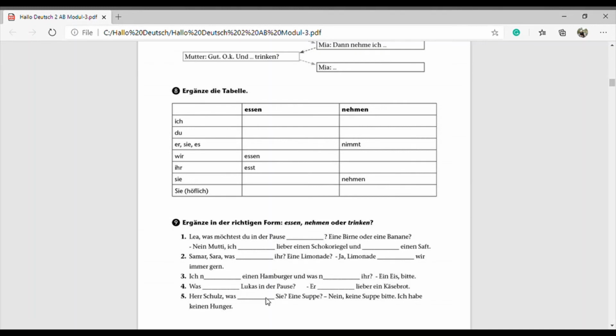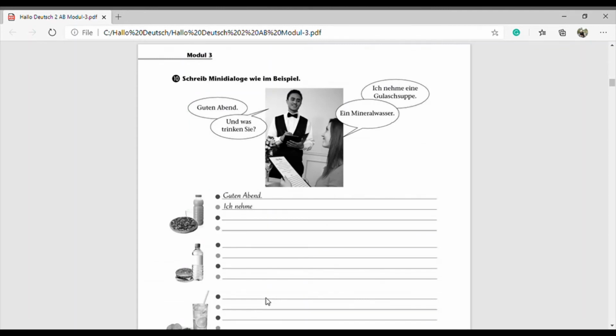So then we move to the next one, number 10. So what we have to do here? Schreib mini Dialoge wie im Beispiel. Yeah. So just the pictures are given there. We have to write down the small dialogues.